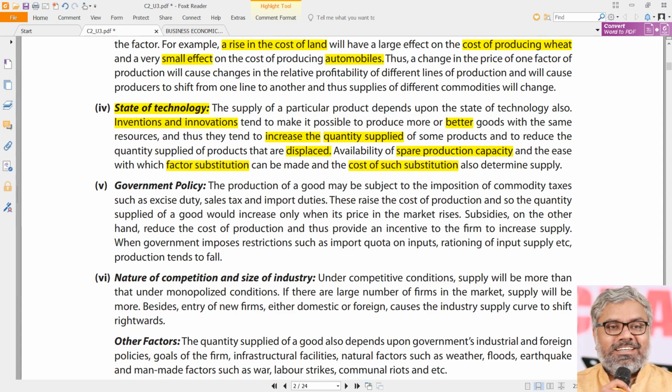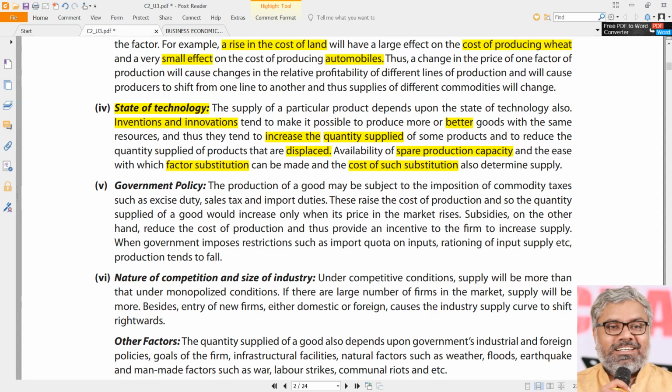Imagine, for example, all these so-called energy drink powders like Horlicks, Bournvita, Boost and all. They are already manufacturing these powders. But if they have spare production capacity, they can manufacture biscuits also. Maybe they can use almost the dust that comes out of manufacturing these, and use the same thing with a little bit of ingredients added. They can manufacture biscuits. That is why we see Bournvita biscuits, Boost biscuits, Horlicks biscuits were also there.